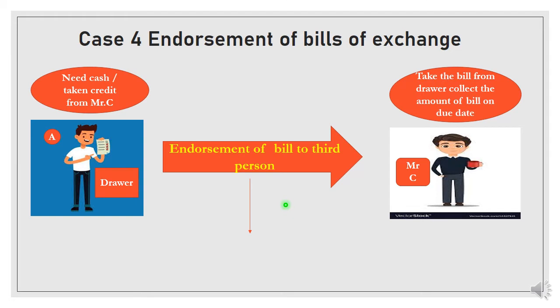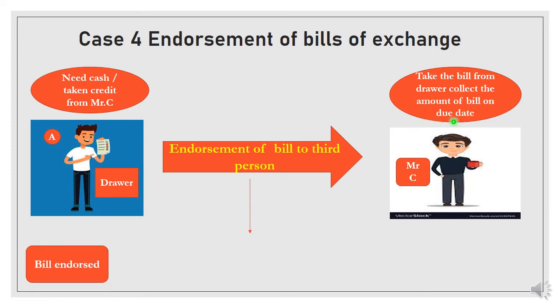So in this case Mr. A will give the bill to Mr. C, and in this case the bill will be endorsed to a third person, and the third person can be anyone. He might be the friend of Mr. A, or he might be the creditor of Mr. A. So Mr. C will take the bill from the drawer and collect the amount on the due date.